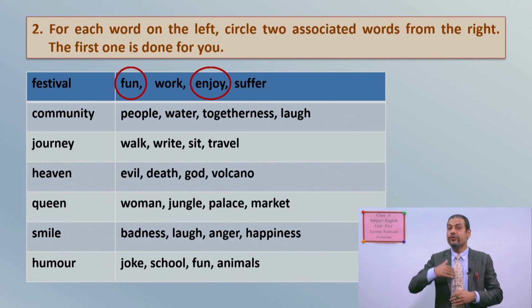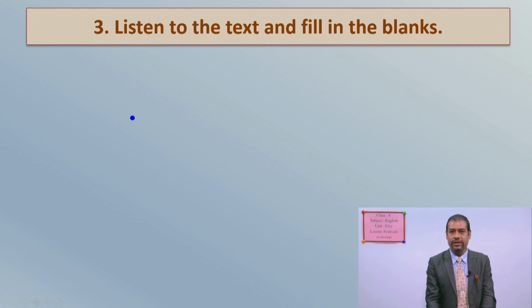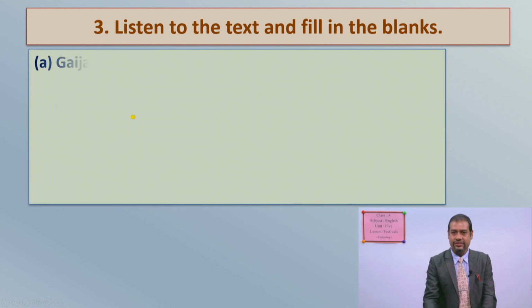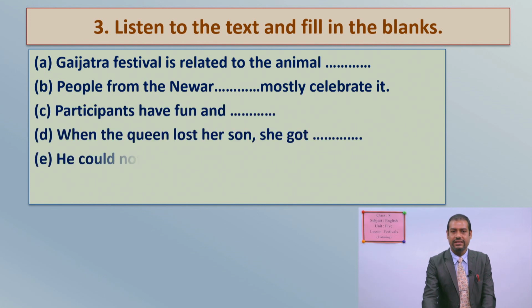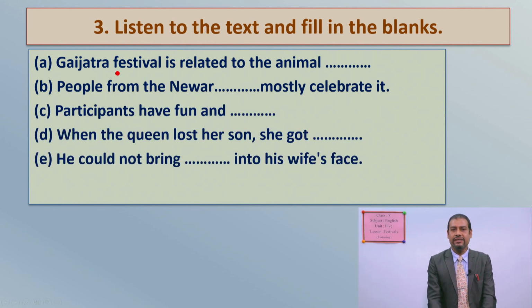Okay. And you have to do one more task, and that task for you will be, see, listen to the text and fill in the blanks. See, these are the things you will be given and you have to fill in the blanks. All right. See, the sentences are, Gai Jatra festival is related to the animal. After listening, you have to supply here the correct word. People from the Newar, and what is the correct word here? After listening, you have to supply mostly celebrate it.